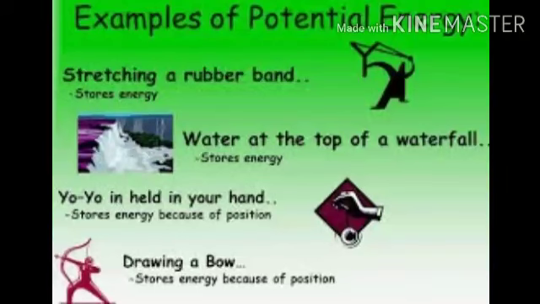Similarly, when a body is taken from the earth's surface to a height, work has to be done on the body against the force of gravity on it. This work done is stored in the body in the form of its potential energy, and this energy is called gravitational potential energy. So the potential energy is of two forms. One is elastic potential energy, when the work done on the body changes its size or shape. And the second one is gravitational potential energy, when work is done to move a body to a height above the earth's surface.